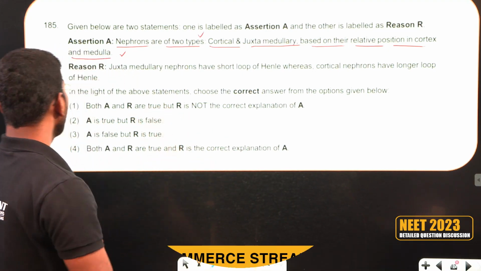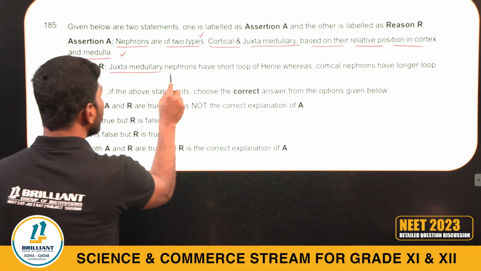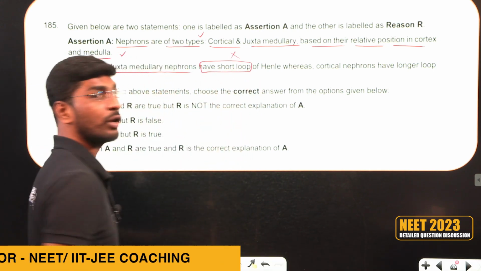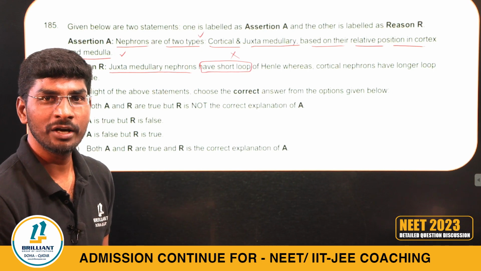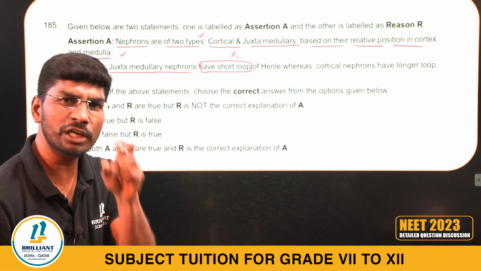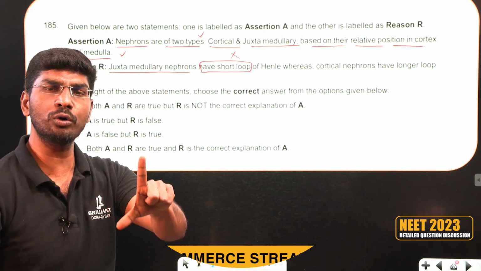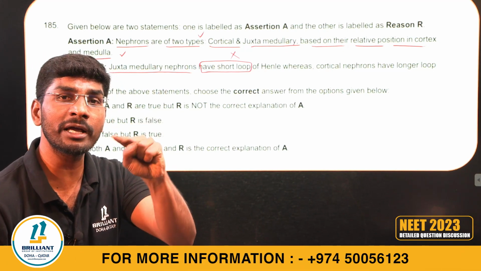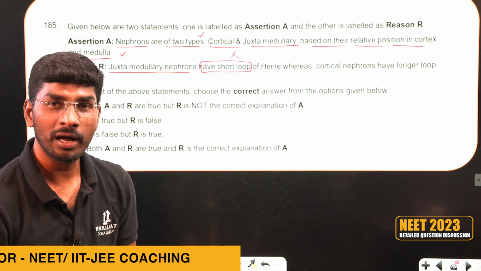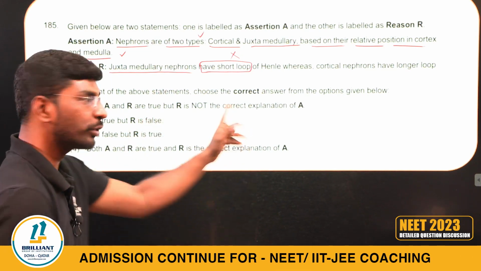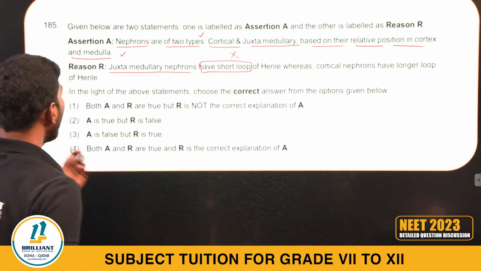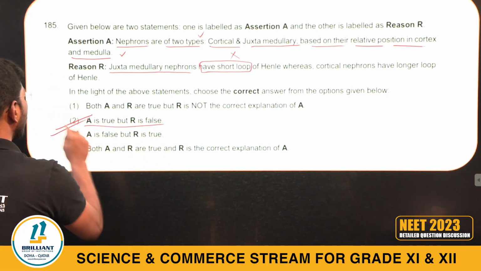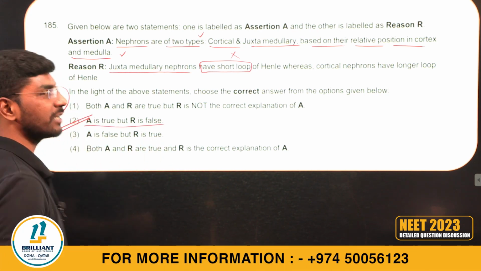Look at the next one. Reason: juxtamedullary nephrons have a short loop of Henle. Who said it is a short loop of Henle? Juxtamedullary nephrons, about 20%, have a long loop of Henle. When the loop of Henle is long, what forms? Hypertonic urine, higher concentration urine forms. So this statement is wrong. I can go with what? A is true, R is false. Option 2 is the right answer.